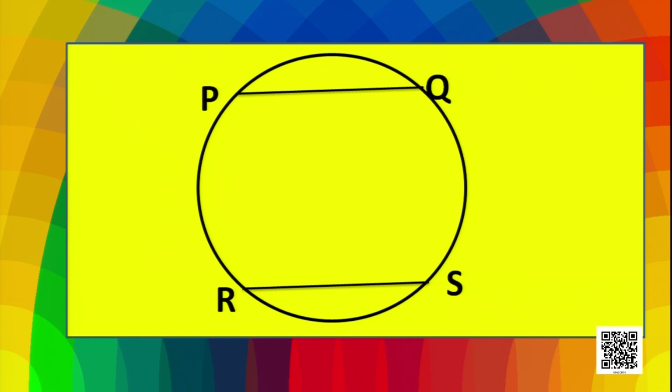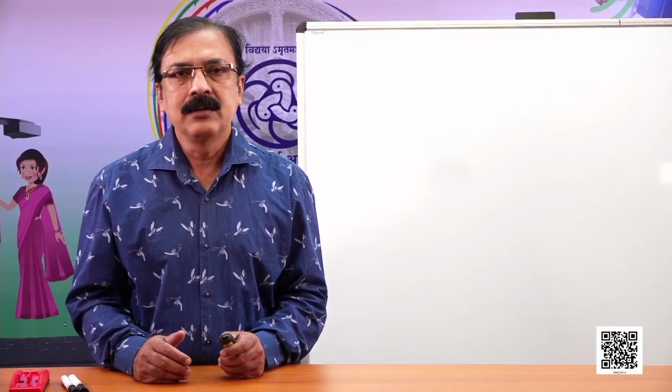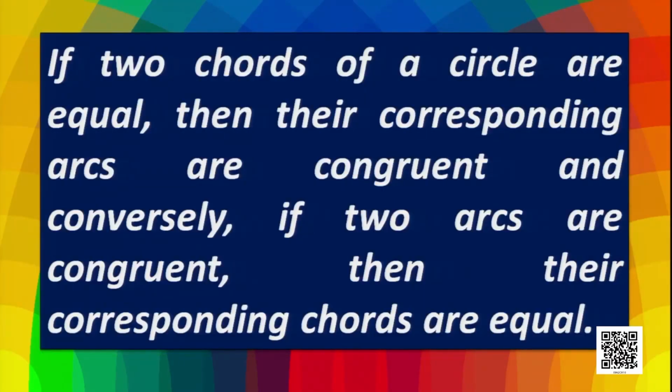Is only their length equal? No. In this case, they are congruent. So, if two chords of a circle are equal, then their corresponding arcs are congruent, and conversely, if two arcs are congruent, then their corresponding chords are also equal.